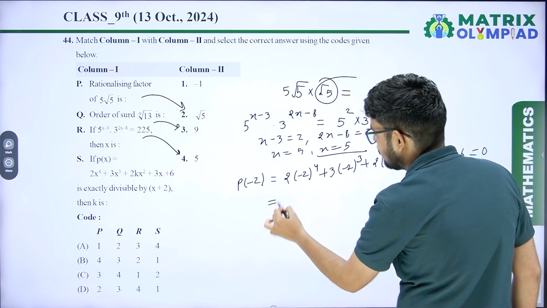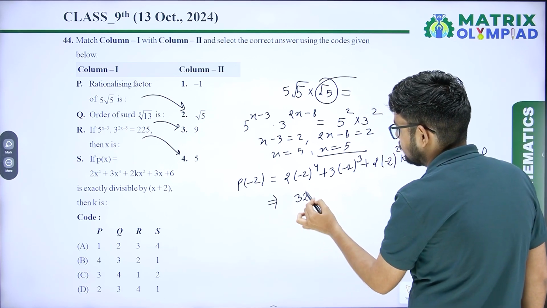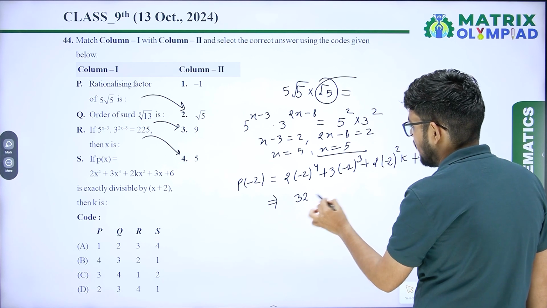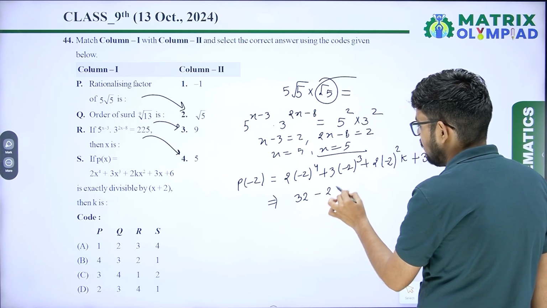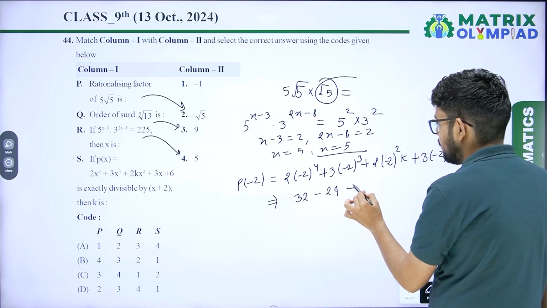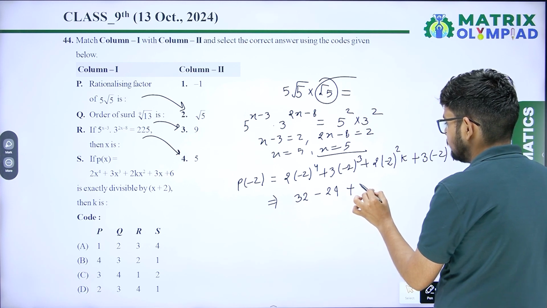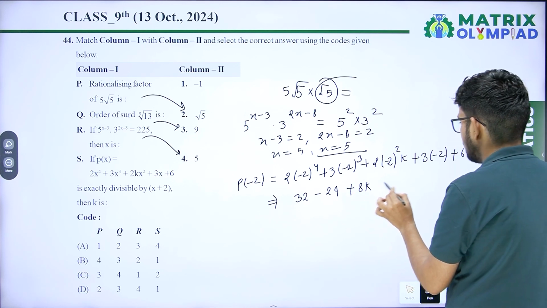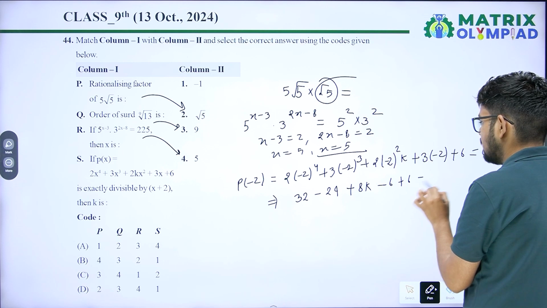So here you will get 32 minus 24 plus 8k minus 6 plus 6 equals 0.